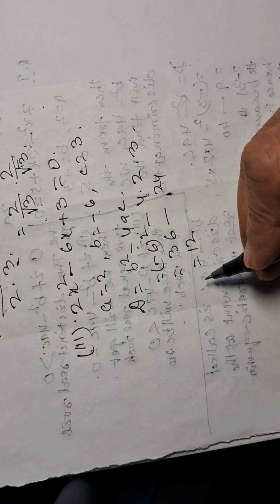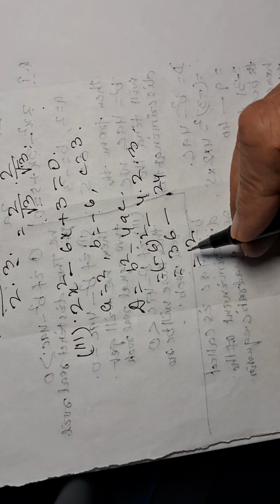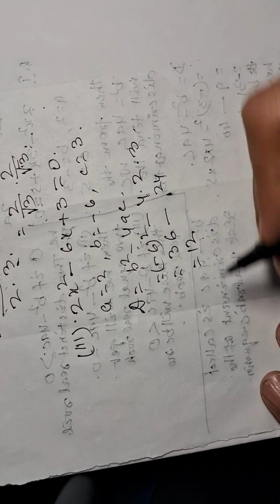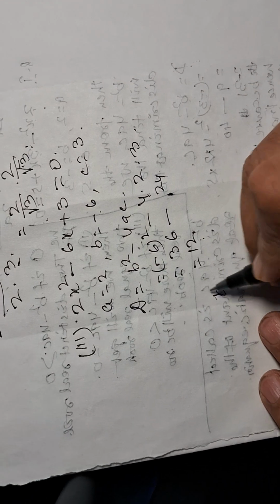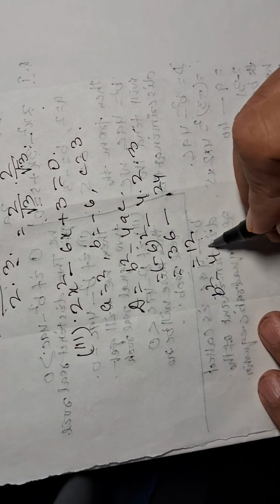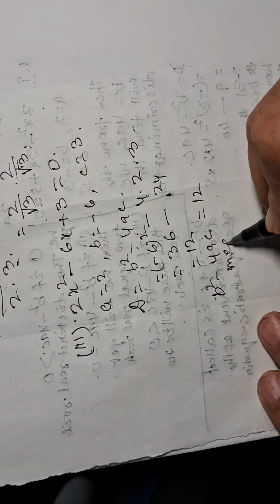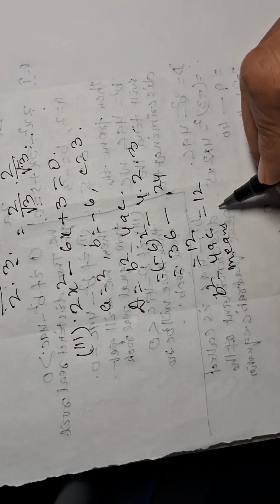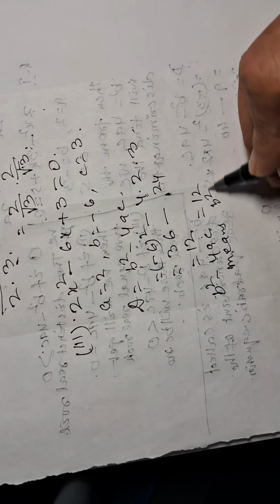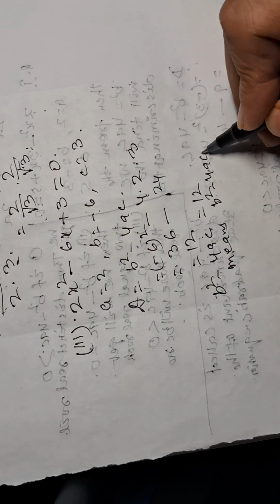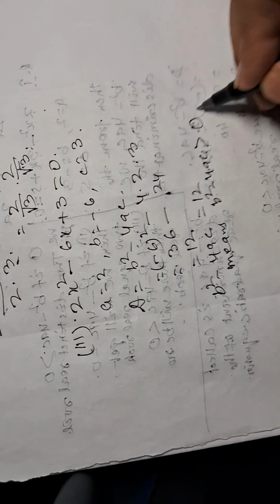It means this condition, discriminant is greater than 0. Discriminant b square minus 4ac is equal to 12, means b square minus 4ac is greater than 0.